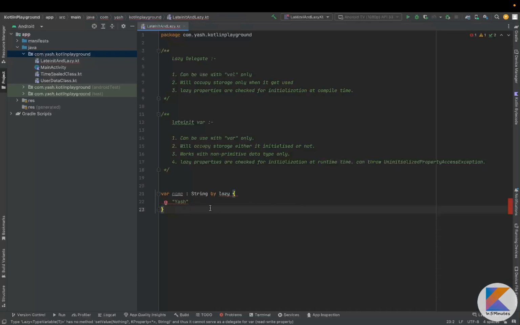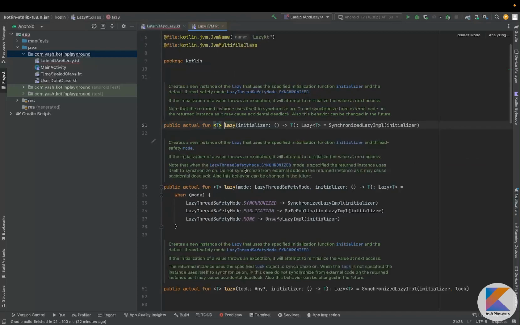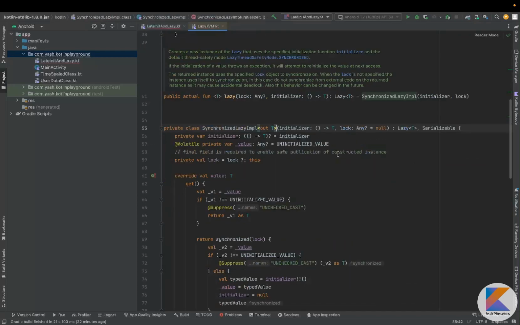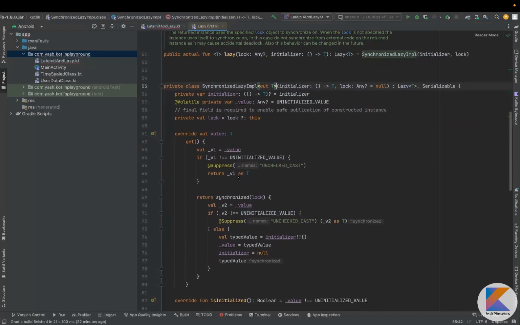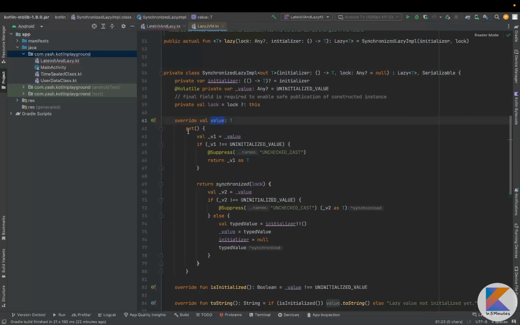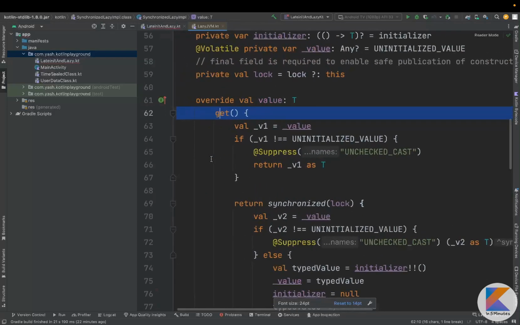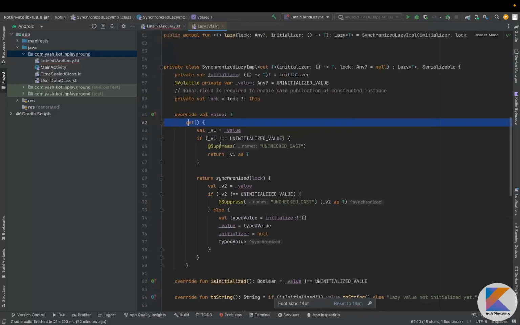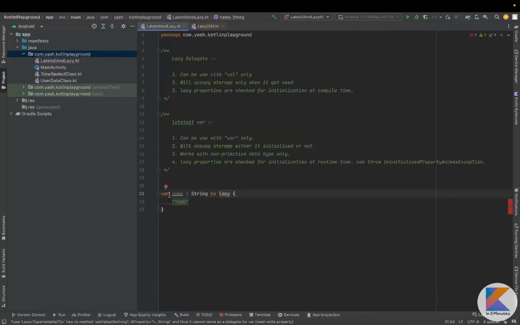So what is it? Do you know? Let me show you one thing. If I go to the documentation of lazy, here it is using the synchronized lazy implementation, and in this you will see that for the value we have only get, we can't set the value. So when we can't set the value, we can't make it var here. So lazy can be used with val only. So it will work perfectly.